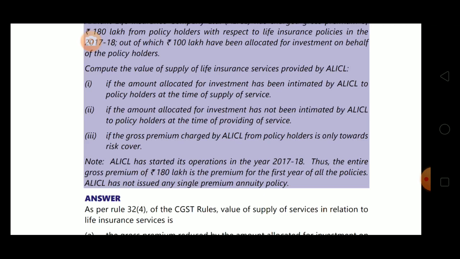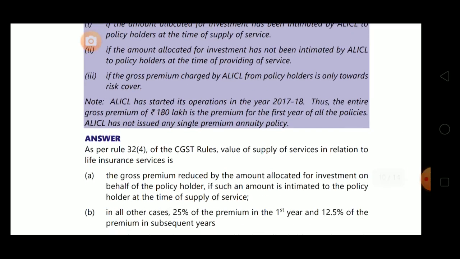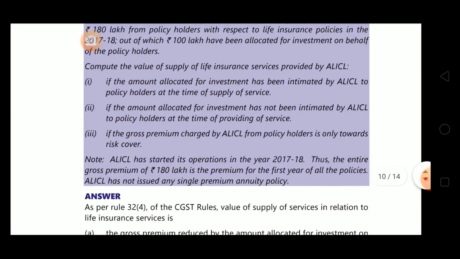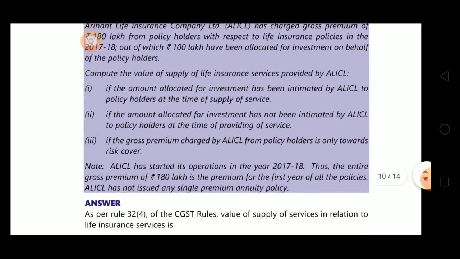The second part is given. The second question is, if the amount allocated for investment has not been intimated to policy holders at the time of providing the service, then 10% of single premium was there. If the gross amount charged by ALICL from policy holders is only towards risk cover, then the entire premium. Now note, they have given that ALICL has started its operation in the year 17-18, thus the entire gross premium of 180 lakh is the premium for the first year of all the policies. 17-18 is the year of operation, it's the first year of operation. In the first year, ALICL has not issued any single premium annuity policy.